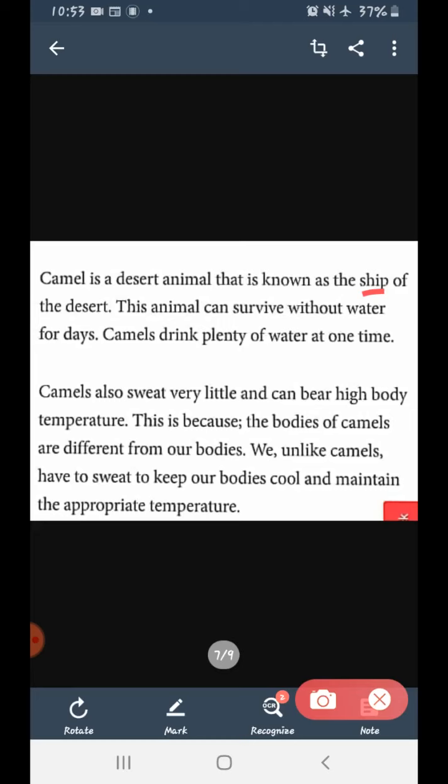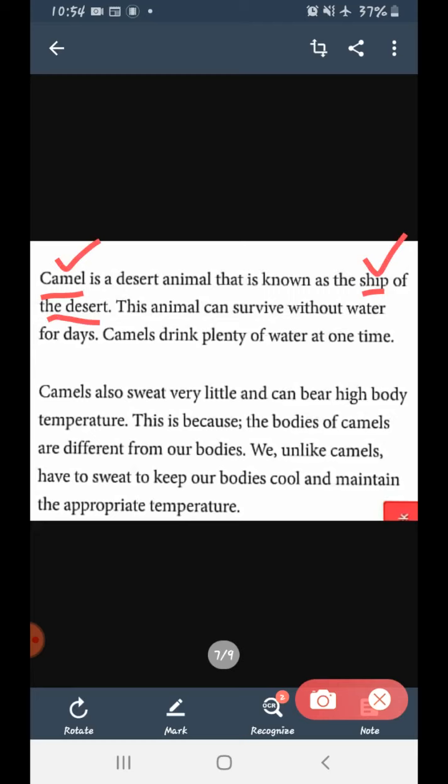So, the desert is also like an ocean, but in the desert there is sand, whereas in the ocean there is water. The desert is very vast, so the means of transport in the desert is the camel. That is why the camel is known as the ship of the desert.